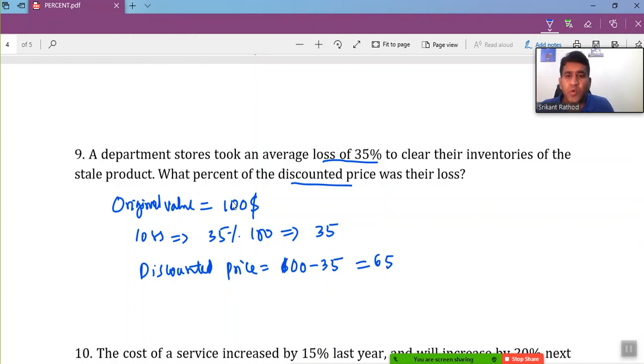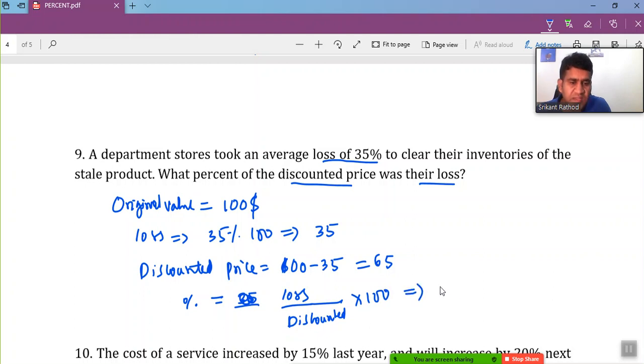Now the question is, what percent of the discounted price was their loss? This much is the loss and this is the discounted price. The percent of the discounted price that was their loss is 35, the loss, over the discounted price. In simple terms, they are talking about the loss over the discounted price times 100, right? So that's 35 over 65 times 100.